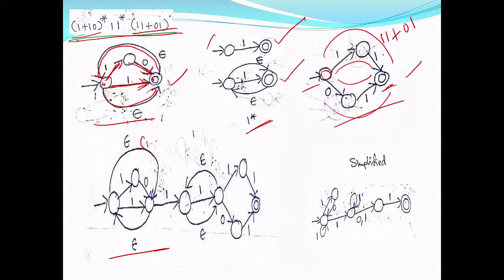This is 1 or 1 0 whole star, then concatenated with 1, then concatenated with 1 star. This is for 1 star. Then concatenated with 1 1 or 0 1. Very easy. Simply you just follow the basic things, then you will get NFA epsilon for the given regular expression.